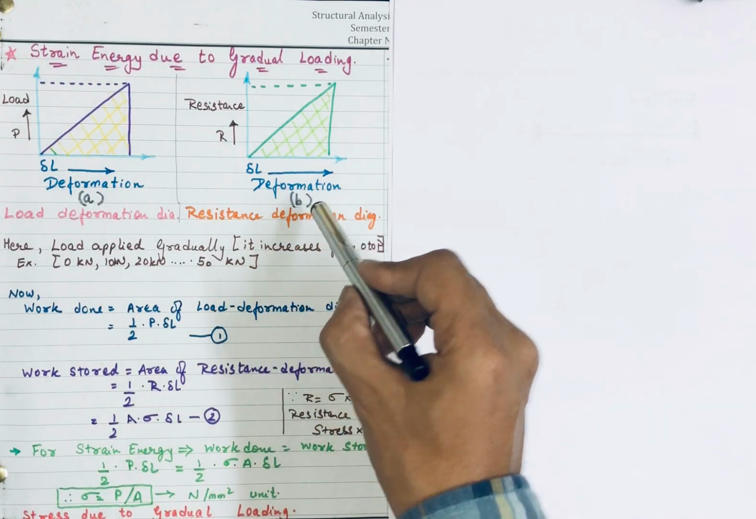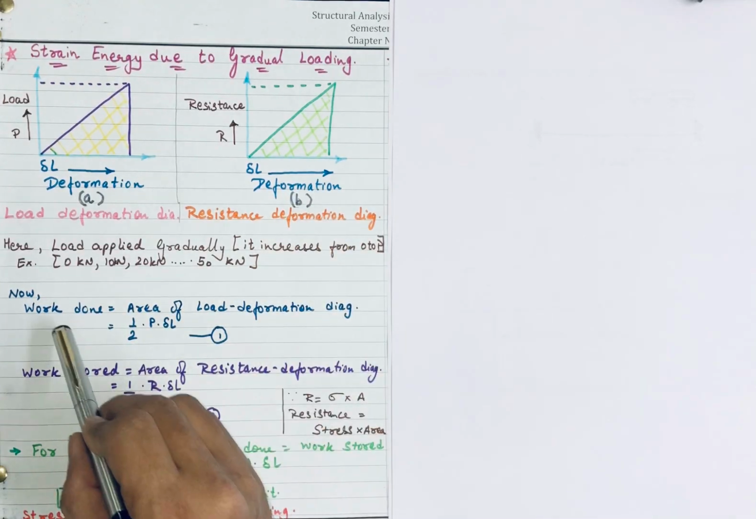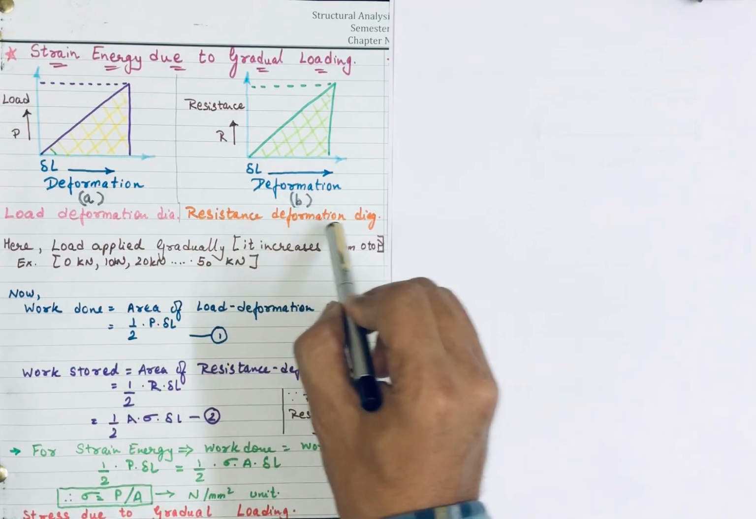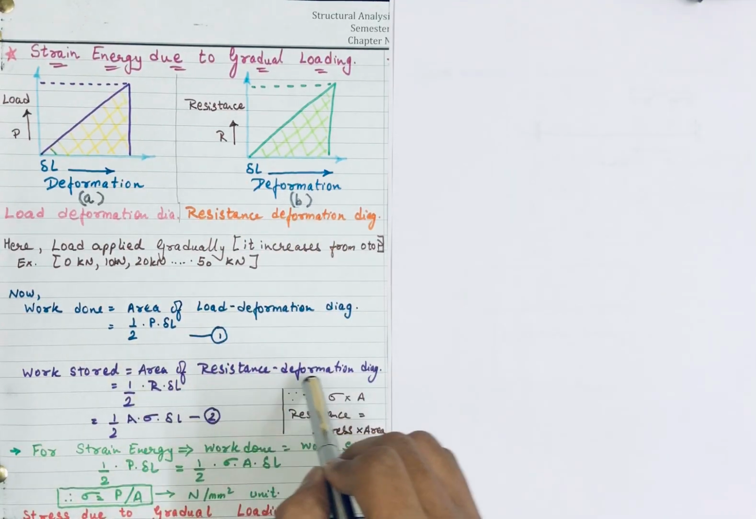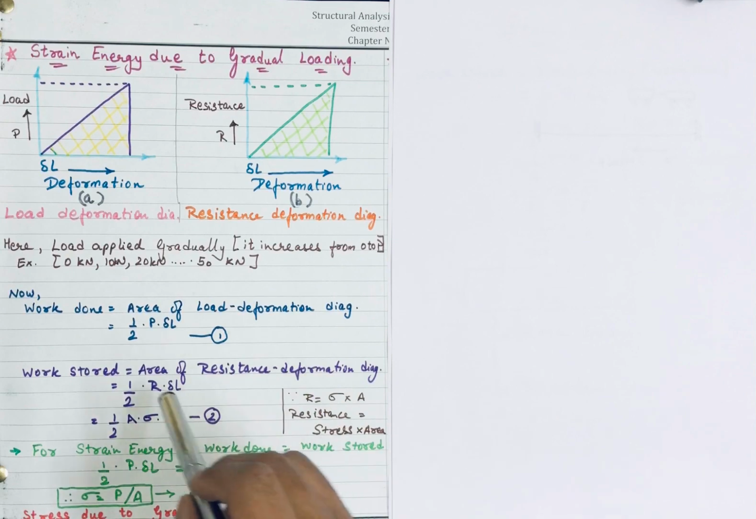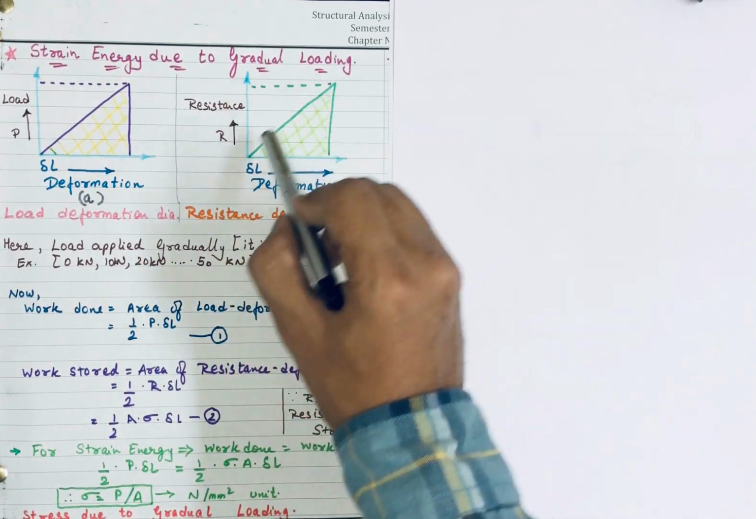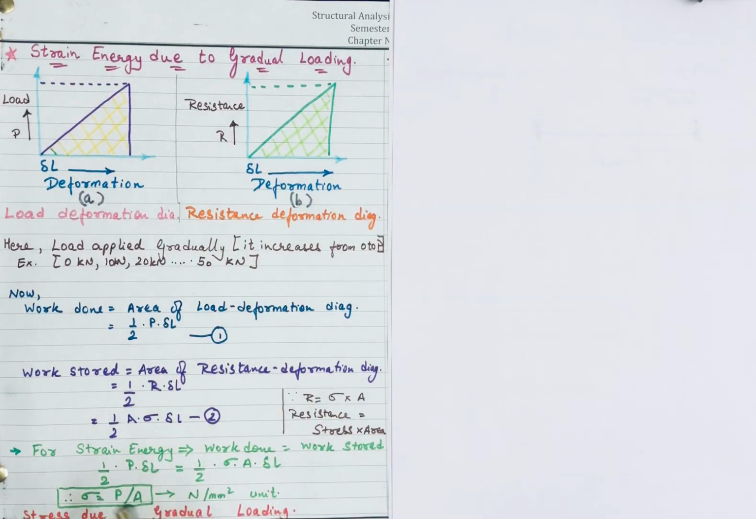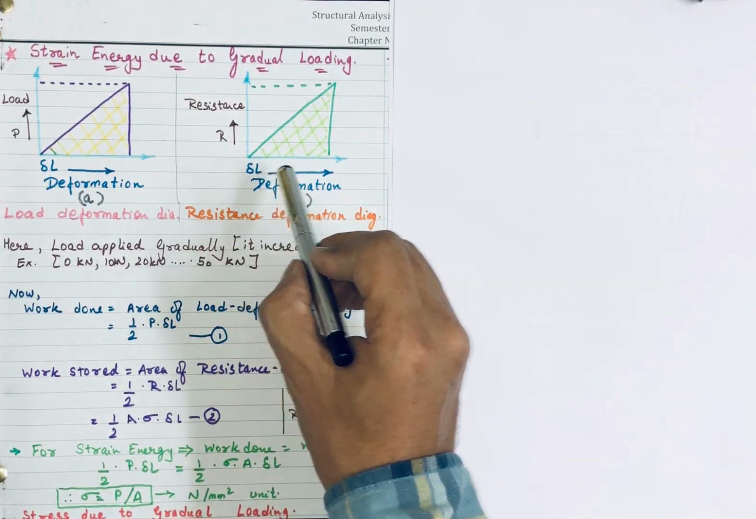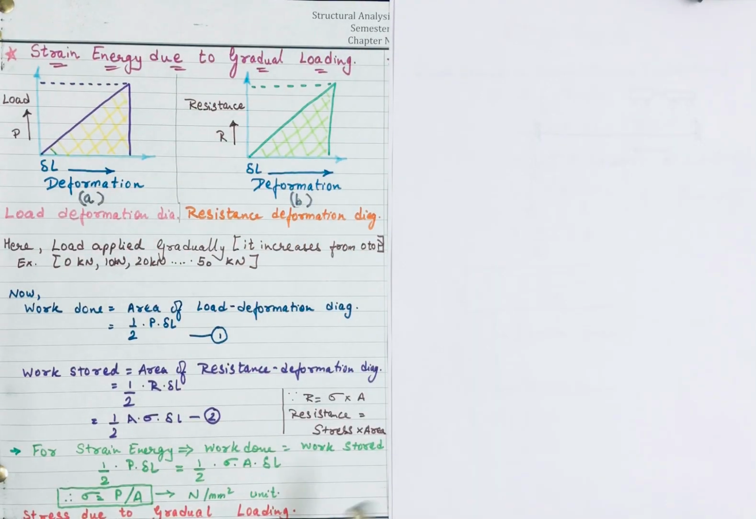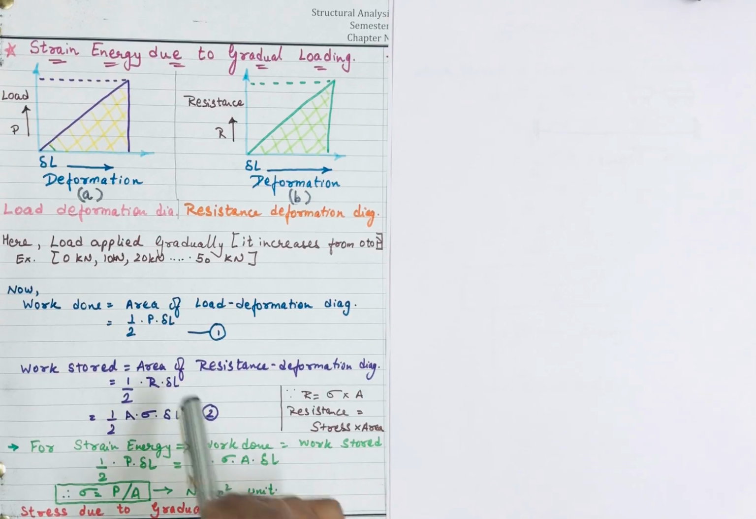Now let's consider the work stored. Work stored means the area of the resistance deformation diagram. In this, it is also triangular, so the area of the triangle is nothing but 1/2 base into height. So 1/2 into base is del L and height is R. So this is 1/2 base into height, equals 1/2 into R into del L.